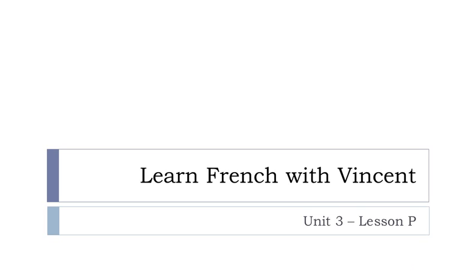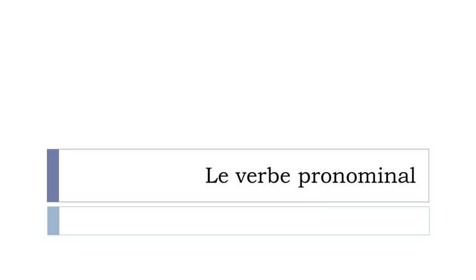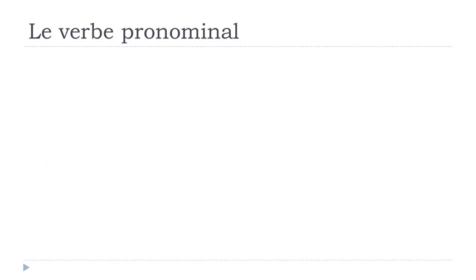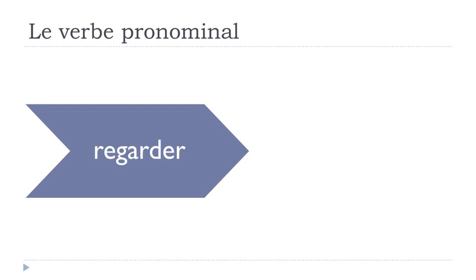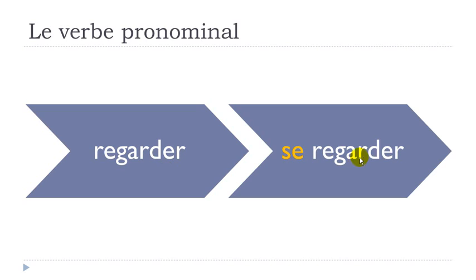It's an important lesson because we'll discover together le verbe pronominal. So, what is le verbe pronominal? First we'll take an example. Regarder, to look, to watch, okay? And then se regarder, in that case it would be to look at oneself, okay? That's the important thing about this verbe pronominal.